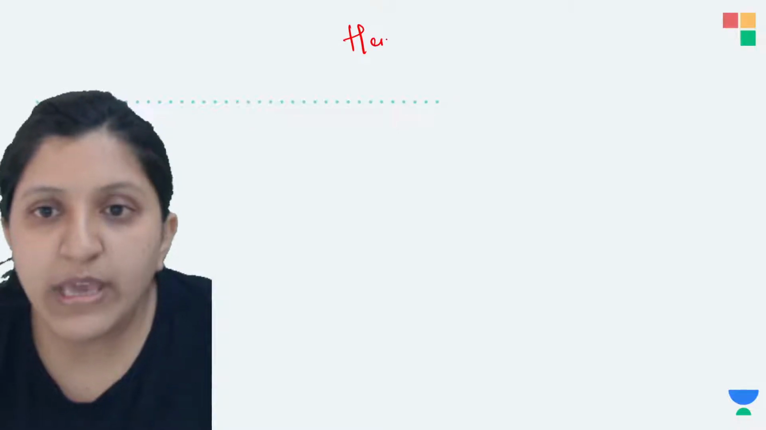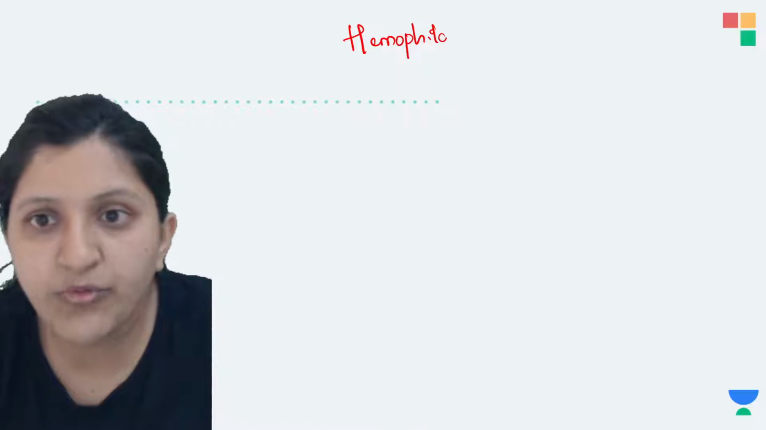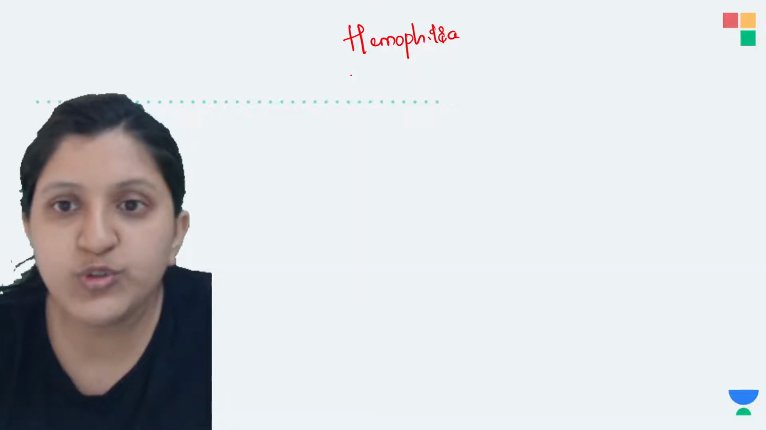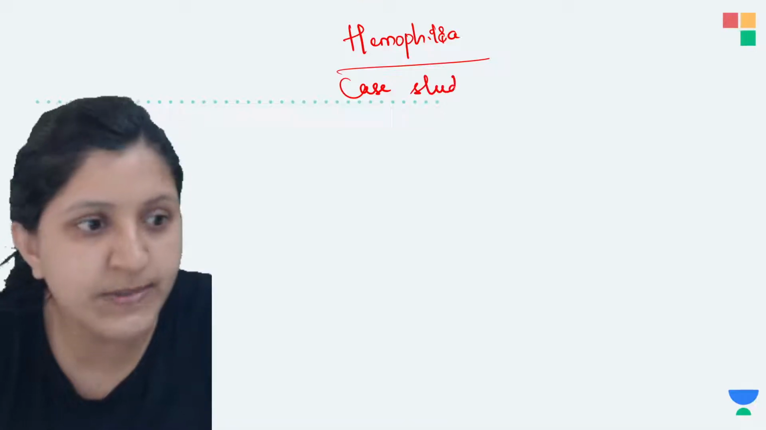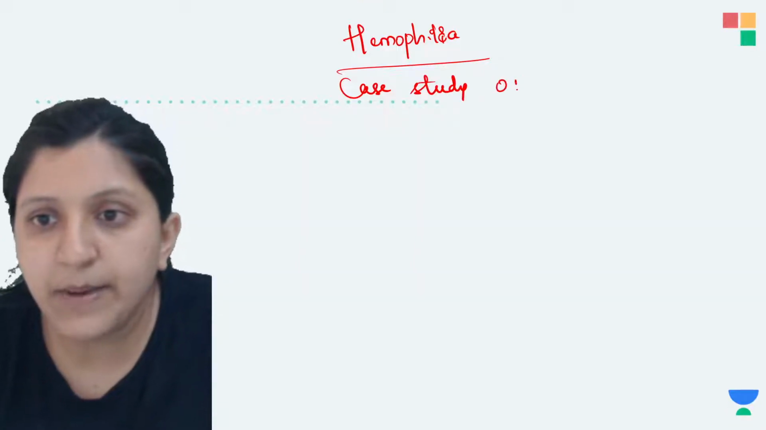Okay, so now you know hemophilia. We will see a hemophilia case study. So case study number 1. We will just add numbers to this. So this is case study number 1.